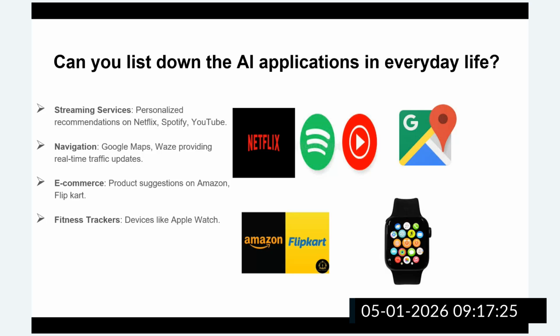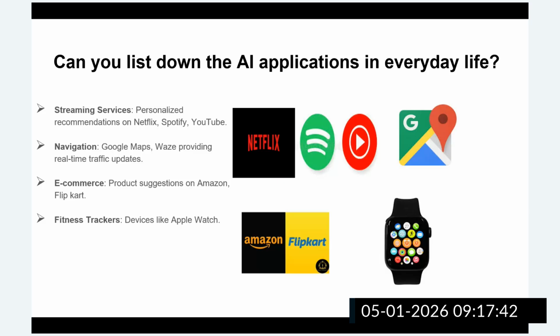So what they will do, based upon your watch history and watch pattern, is analyze your data, and based upon that analysis, they will recommend some new videos or music.